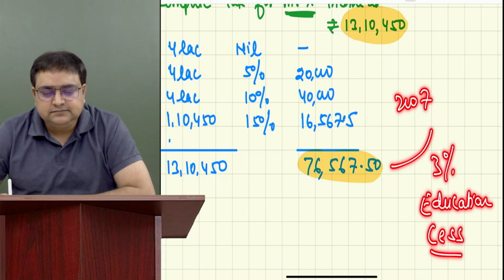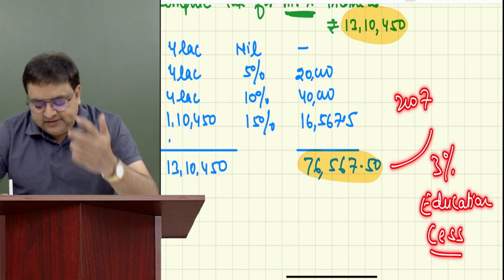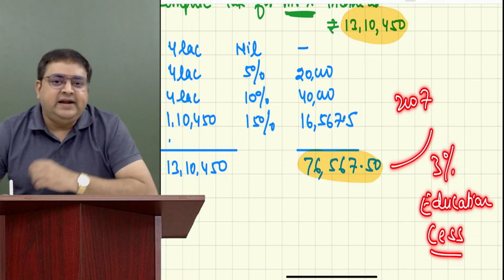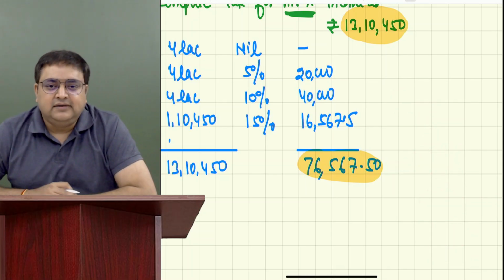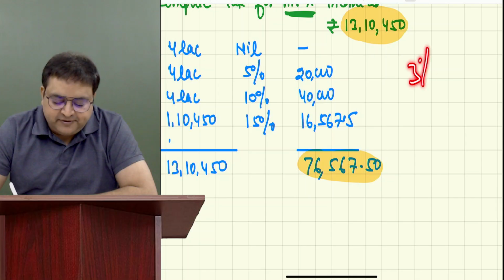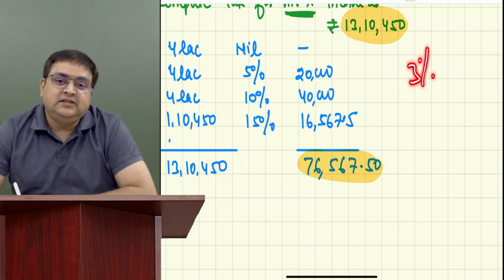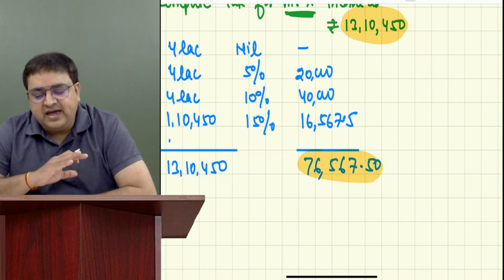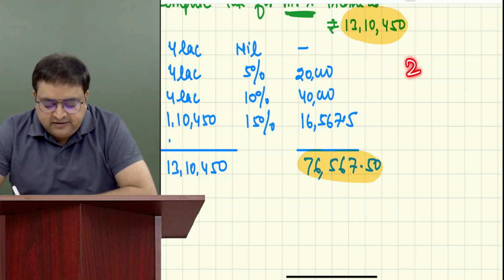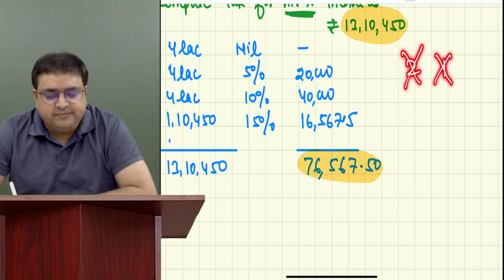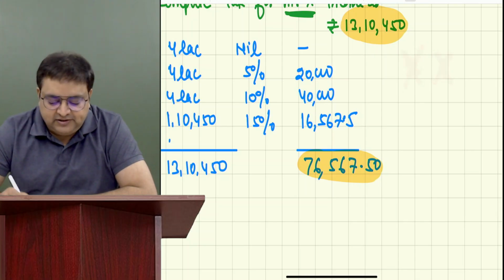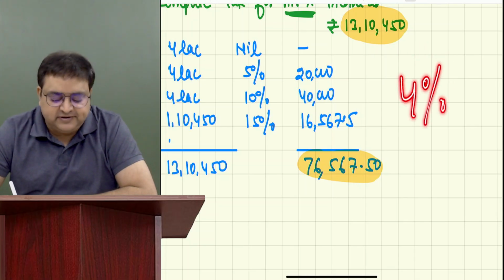Correct? So 3% extra. Then somewhere in 2018-19, the finance minister said thank you so much for giving us 3% for education cess, but we need it for health purposes also. They eliminated the 2% and the 1%, and came out with a new percentage, 4%.